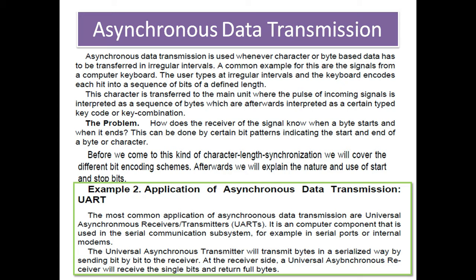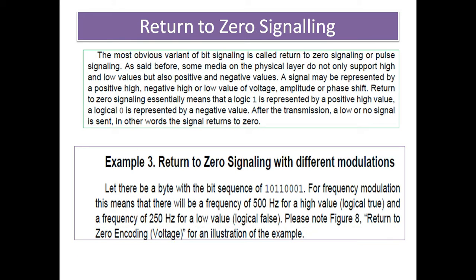The UART will transmit the byte in a serialized way by sending bit by bit, one by one, to the receiver. At the receiver side, what happens? The UART will receive the single bits and return the full byte. Then there are a number of data formats we are able to use for signaling purposes.